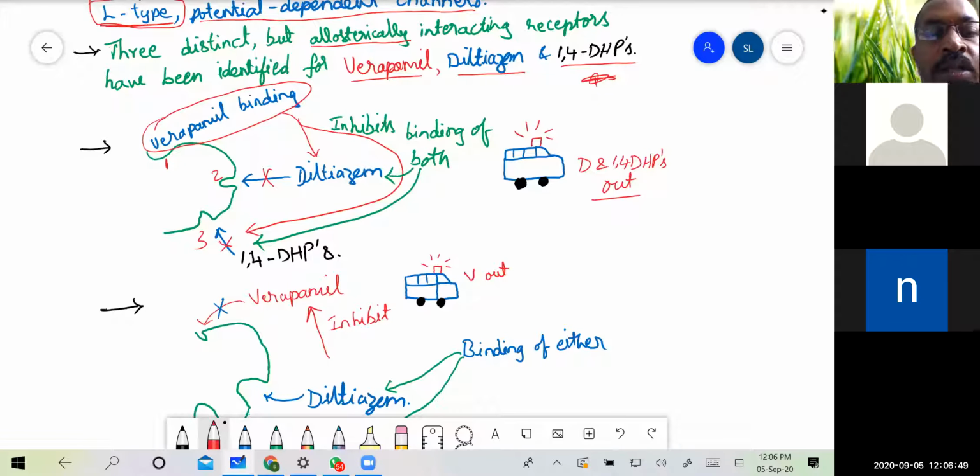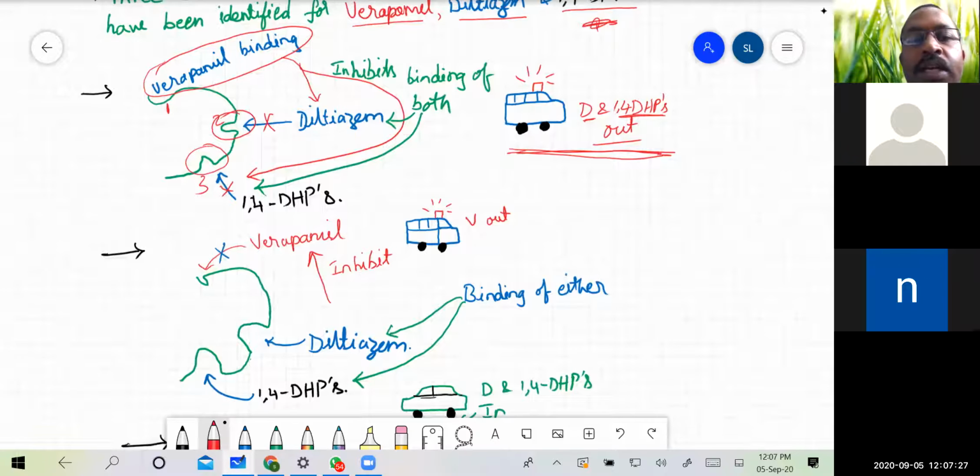When verapamil binds to its binding site, that is site 1, then there is a change in sites 2 and 3, that is the diltiazem and 1,4-dihydropyridine sites. These sites are modified in such a way that if diltiazem and 1,4-dihydropyridines, that is amlodipine and related compounds, are present, they cannot bind to their respective sites. So when verapamil binds to its site, diltiazem and the 1,4-dihydropyridines cannot bind to their respective sites. That is what we have shown here.